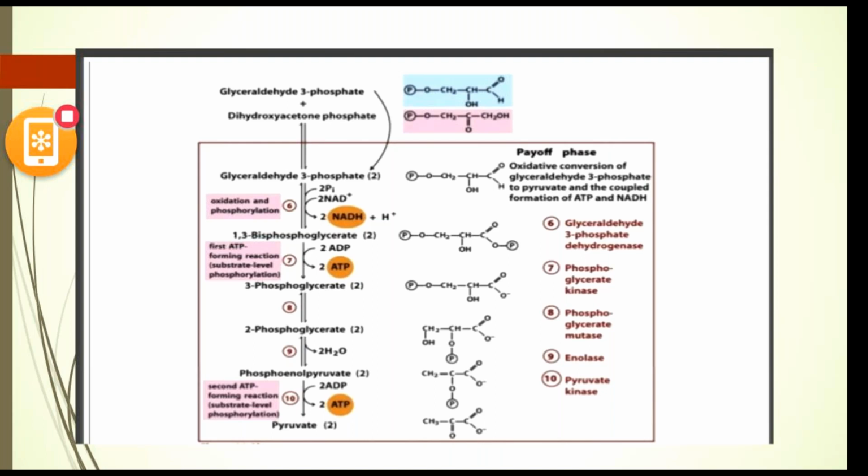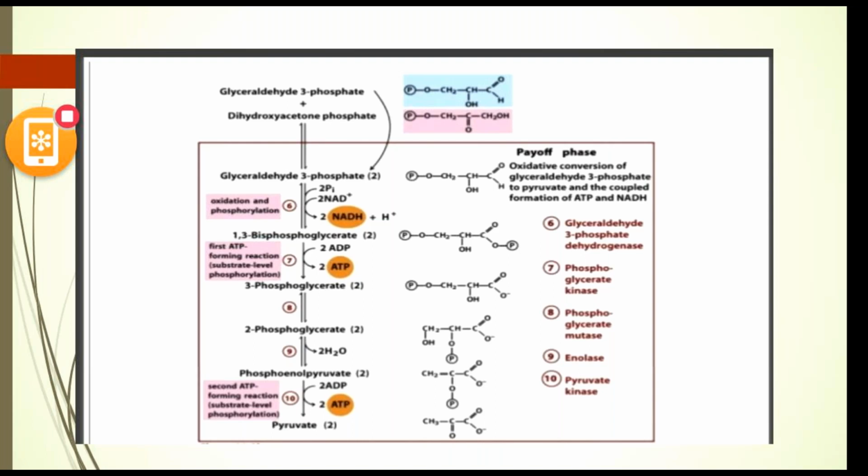And the last, the 10th step, is dephosphorylation. In this final reaction of glycolysis, phosphoenol pyruvic acid undergoes dephosphorylation in the presence of the enzyme pyruvate kinase, resulting in the formation of pyruvic acid. Then ADP is converted to ATP. This is the second step of substrate level phosphorylation. Here also we are converting ADP to ATP.